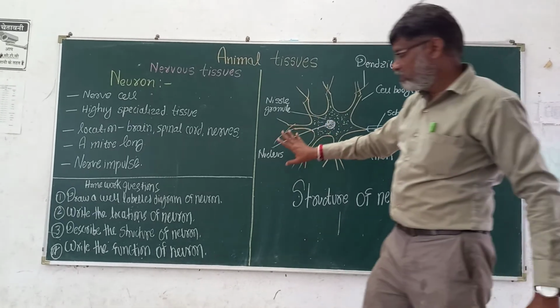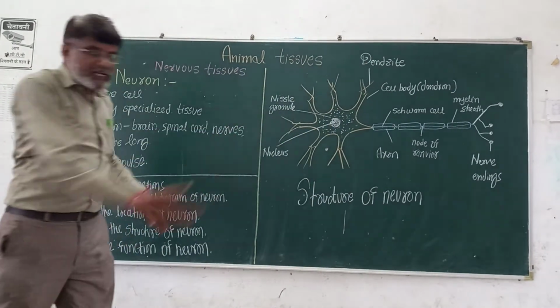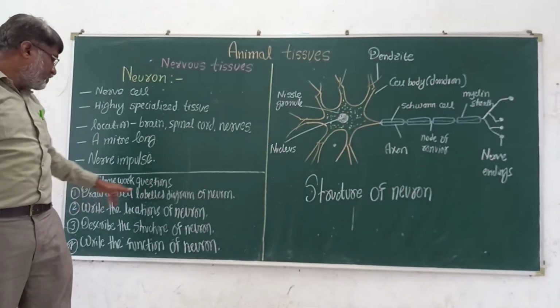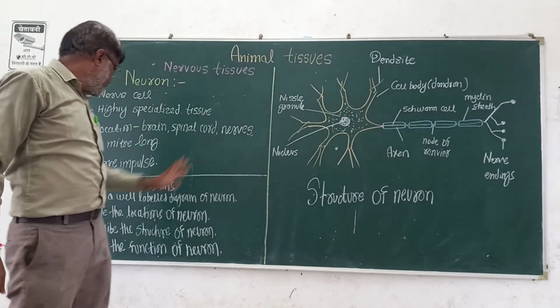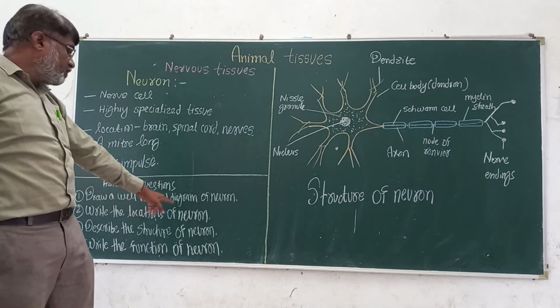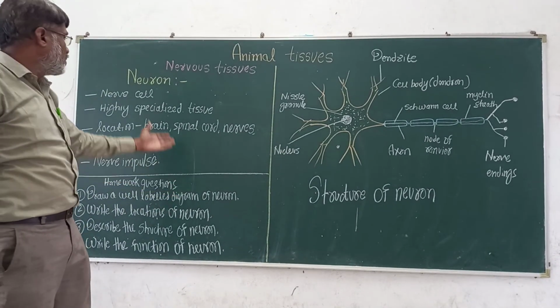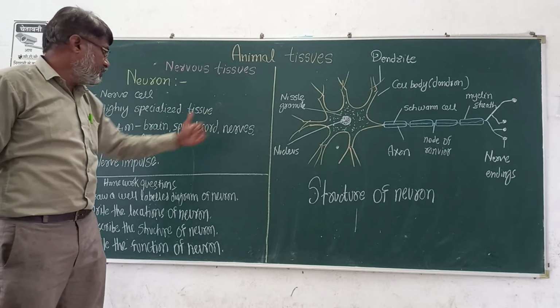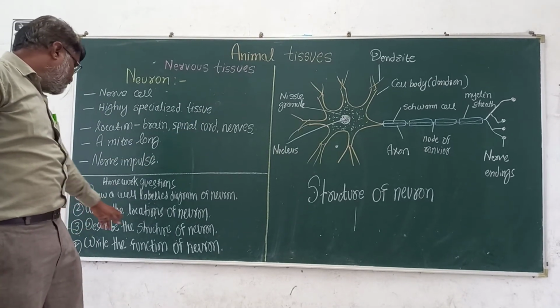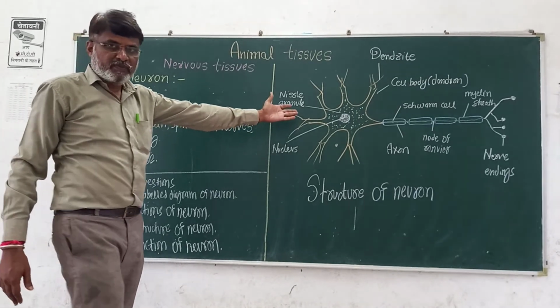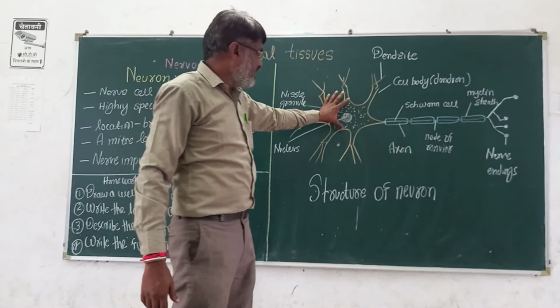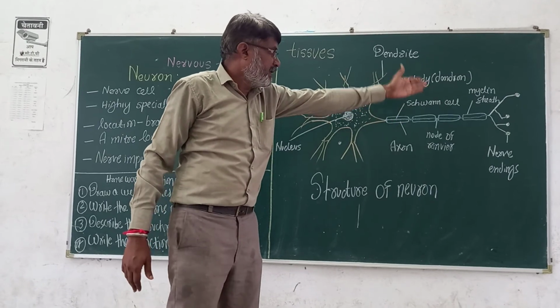All of you got this? In the exam, this can be asked for 3 marks. Draw a neat labelled diagram of a neuron. You have to draw the diagram of the neuron and its labeling. And write the location of the neuron. Which are the different locations of the neuron? Brain, spinal cord and nerves. Describe the structure of the neuron. As I told you, the structure of the neuron has 2 parts: the cyton with dendron part and the axon part, and last the nerve ending.